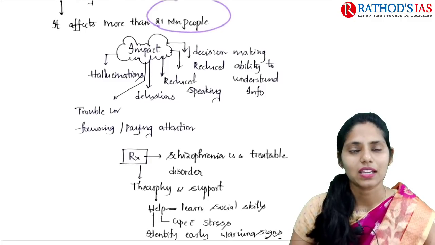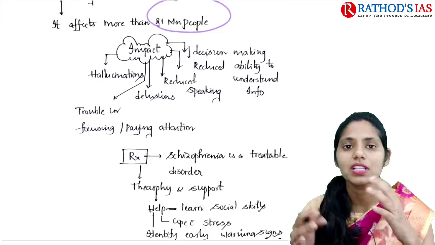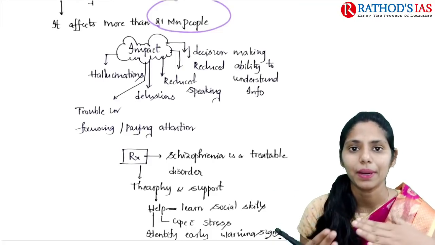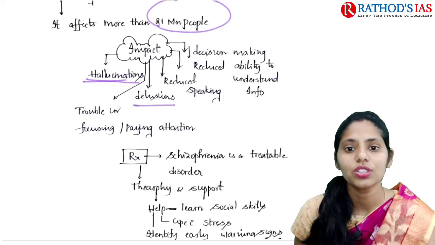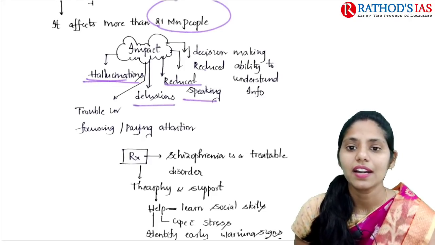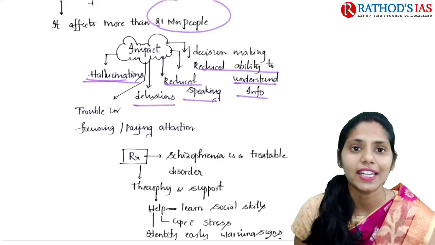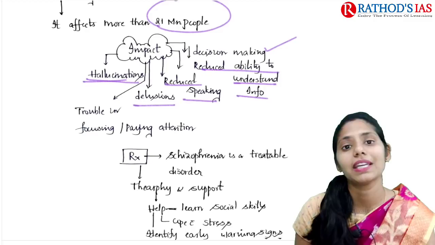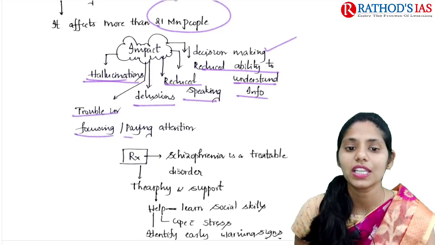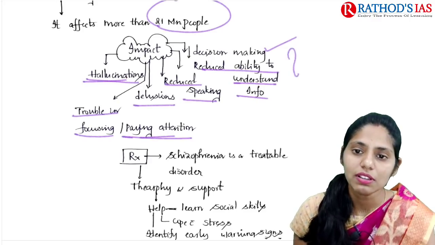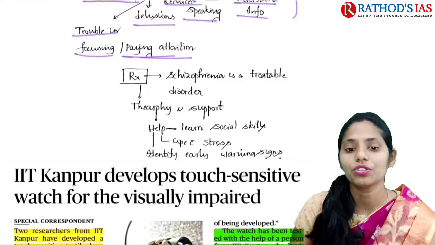So what will be the impact? Whenever we get schizophrenia, we will see some hallucinations. That means we might think that something already happened, okay? We can see some hallucinations and delusions, repeated speaking, and reduced ability to understand any information and reduced ability to take any decisions. That is, decision making capability will be decreased. And there is also trouble in focusing and paying attention. So these will be some impacts seen on people who are suffering from schizophrenia.